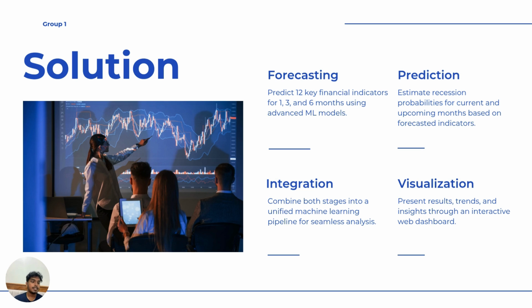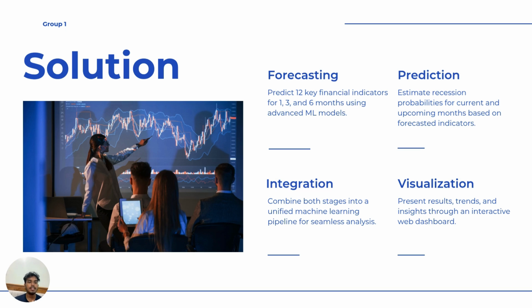The solution is divided into four parts. First, we are building a two-step pipeline. The first part is a time series forecasting pipeline, where we forecast 12 financial indicators for 1 month, 3 months, and 6 months into the future. Then, using those forecasted indicators, we predict whether the state or country is going to be in recession in 1 month, 3 months, or 6 months down the line. As you know, time series forecasting and regression are completely different pipelines, but we are integrating them into one simple pipeline for this project. And also visualization.